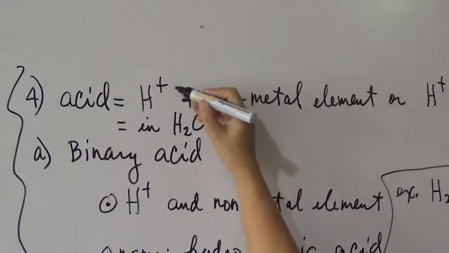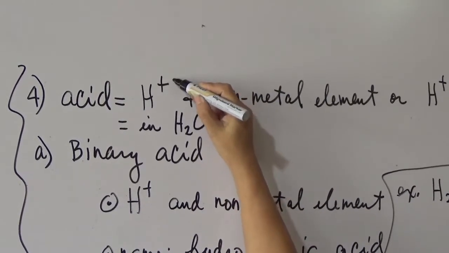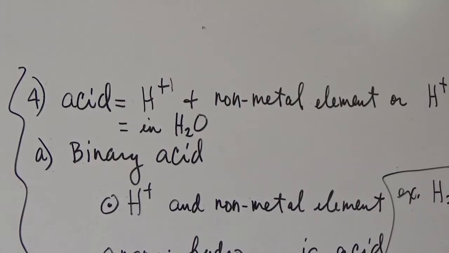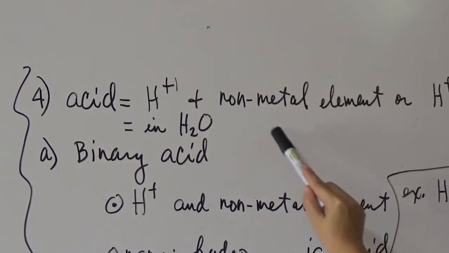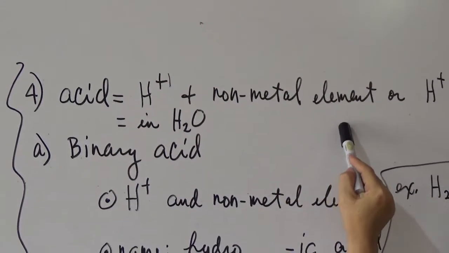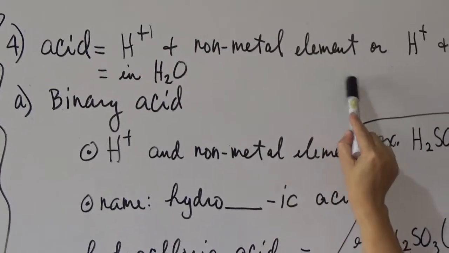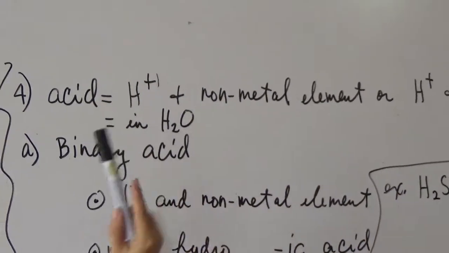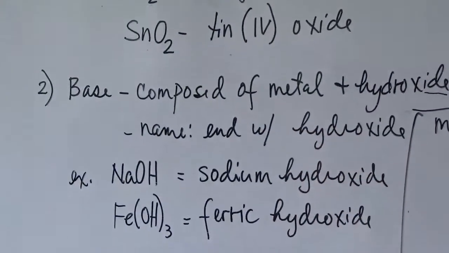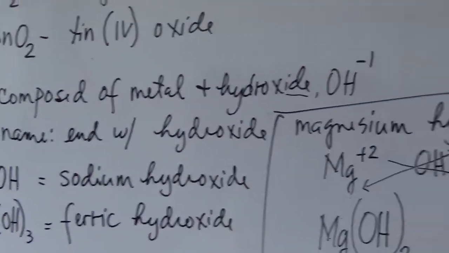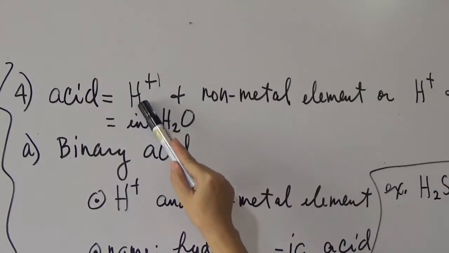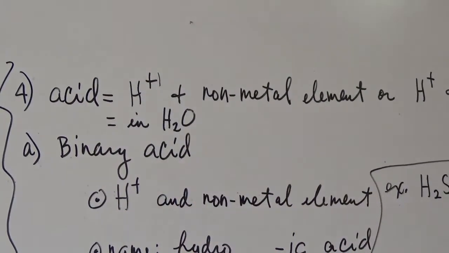This is plus 1, so if I'm not going to write any number, that is understood as 1. One of the chemical properties of nonmetals is that they form acids. Please take note, metals form bases, OH. Nonmetals form acids, combined with hydrogen as the cation, hydrogen plus 1.